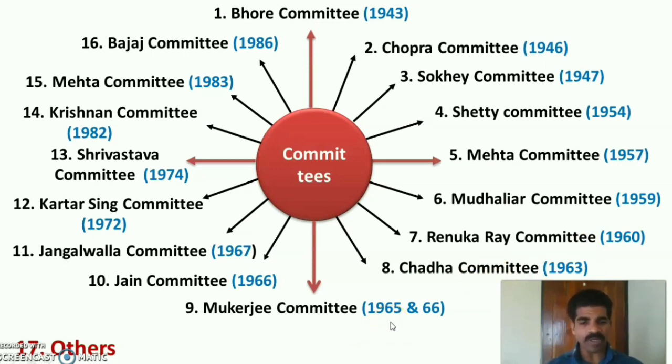Mukherjee Committee was appointed two times, during 1965 and 1966. Then in 1966 the Government of India appointed another committee, the Jain Committee, then Jangalwala Committee 1967, Kartar Singh Committee 1972, Srivastava Committee 1974, Krishnan Committee 1982, Mehta Committee 1983, Bajaj Committee 1986, and there are 4 other committees also. So this is the list of health planning committees in chronological order.